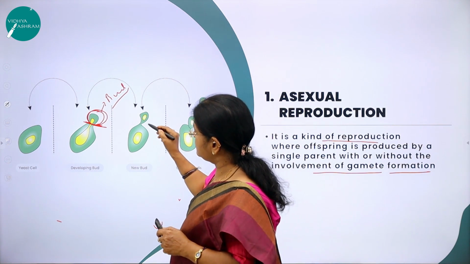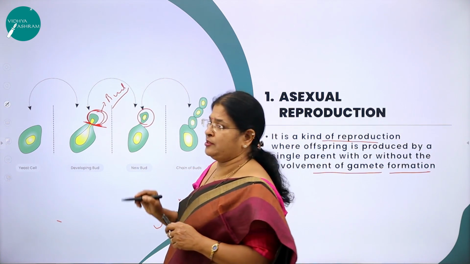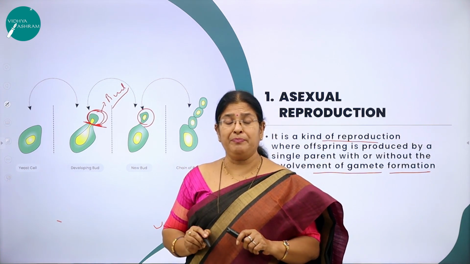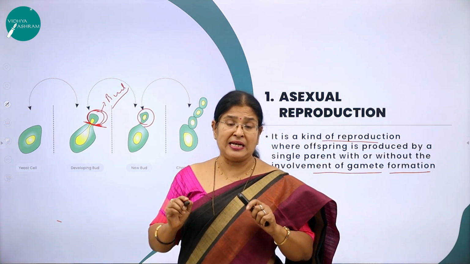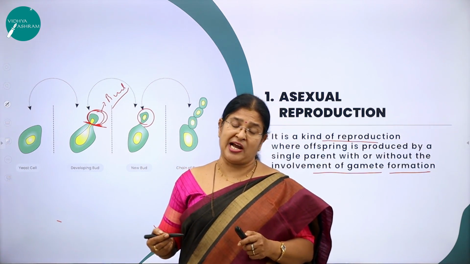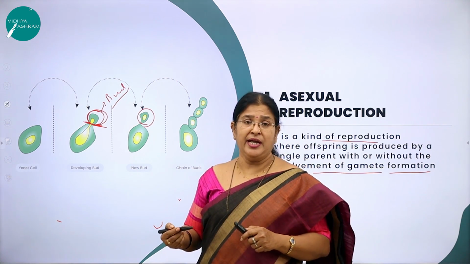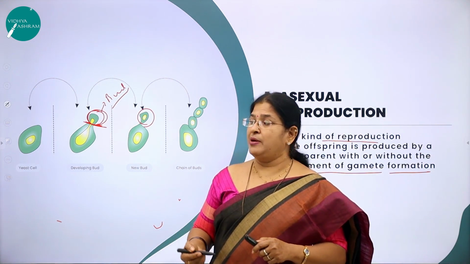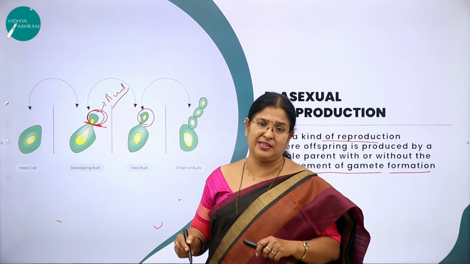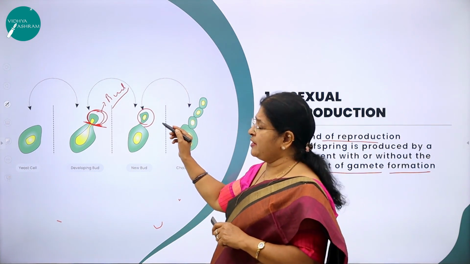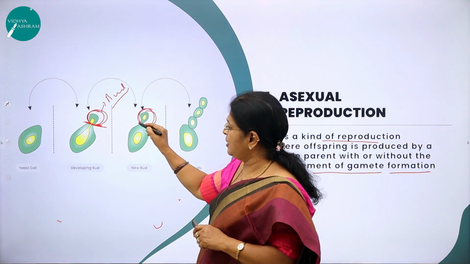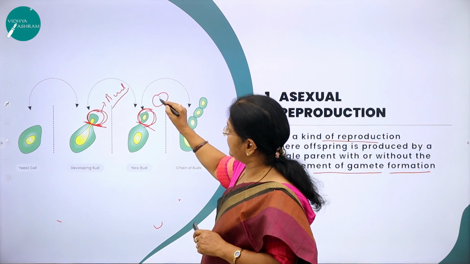Bud. And this bud will remain attached to the parent body till it is completely developed and matured. What do you mean by completely developed and matured? Until it is capable of leading an independent life. Just like a small child, before it learns walking, it holds the hands of its mother. But once it starts learning to walk, it will just leave the hands of its mother and start walking. In the same manner, once the bud is completely developed, it detaches from the parent cell and leads an independent